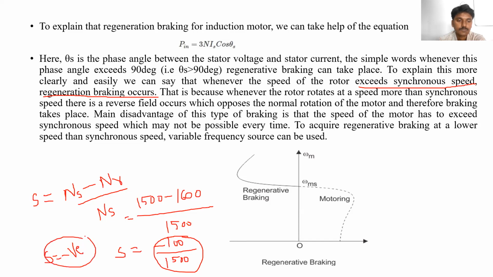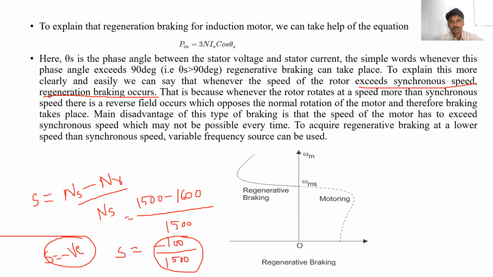Is it right? Slip is negative. When the slip goes to negative, the induction motor is operated in generator mode. So it comes into the braking condition, regenerative braking mode.